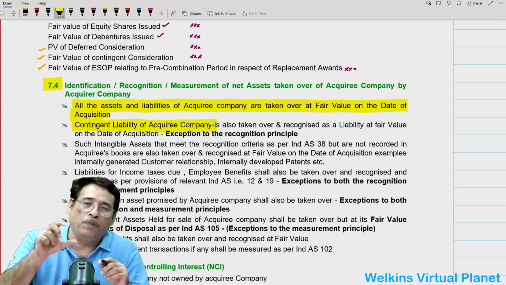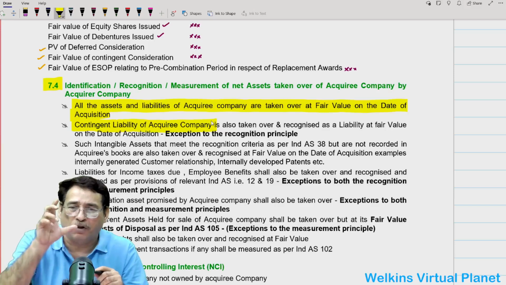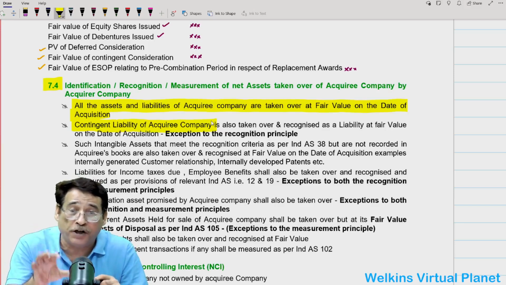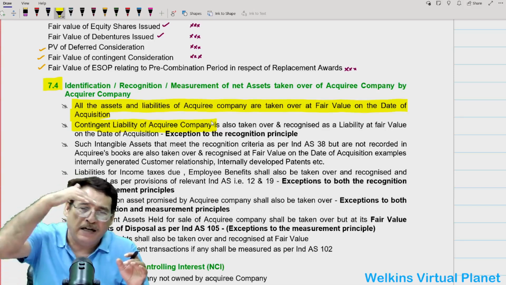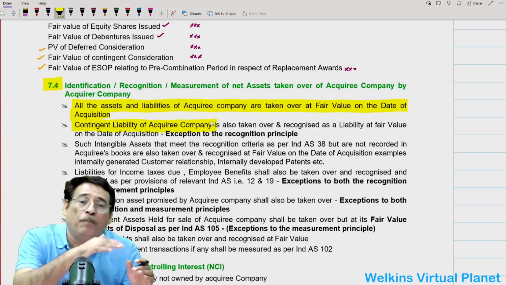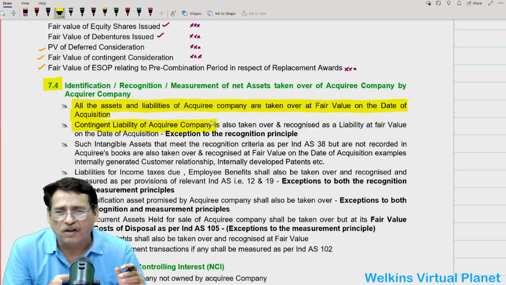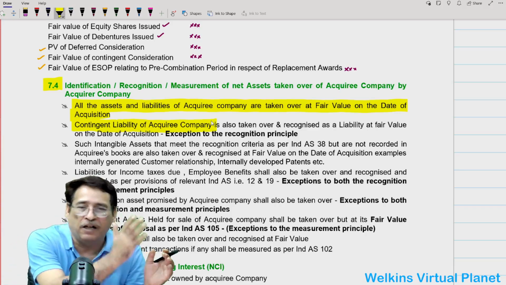Present obligation means obligation on the reporting date. That is very important. So, if on the reporting date an entity has an obligation, but at the same time we feel that the probability of outflow of funds is not there, in that case that liability is recognized as a contingent liability.